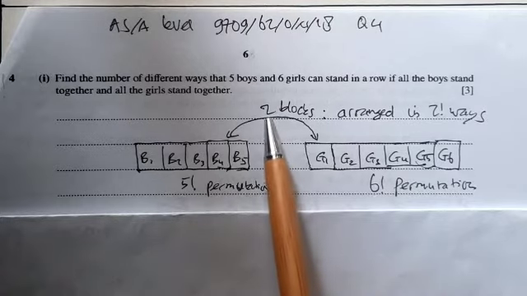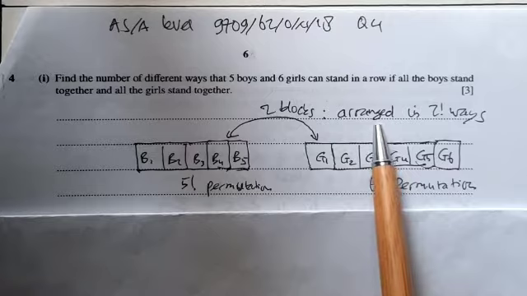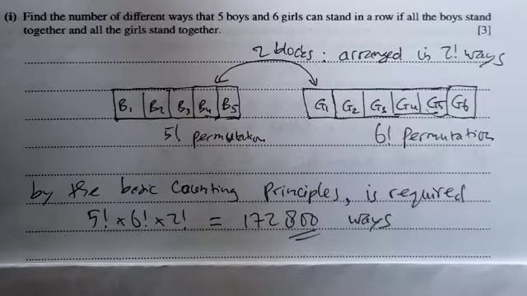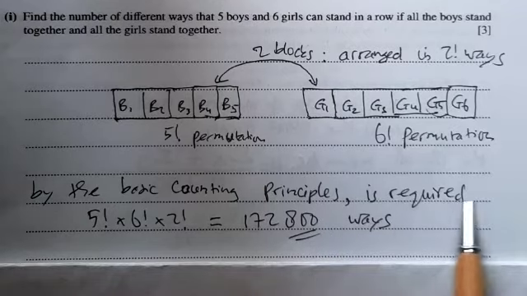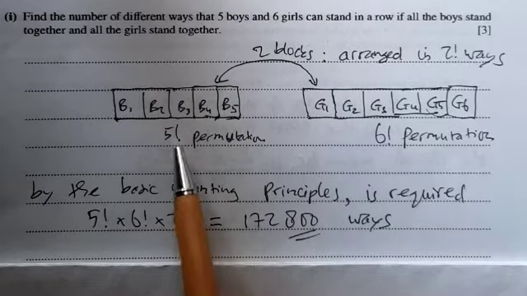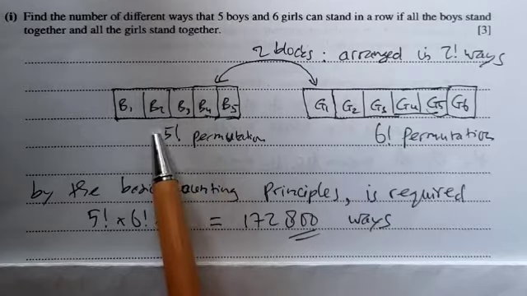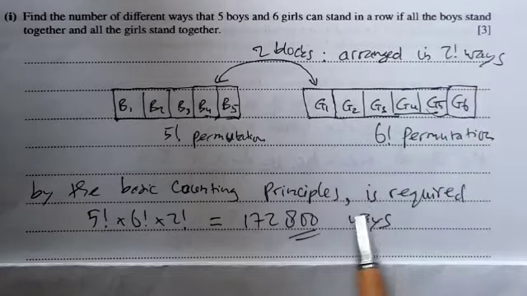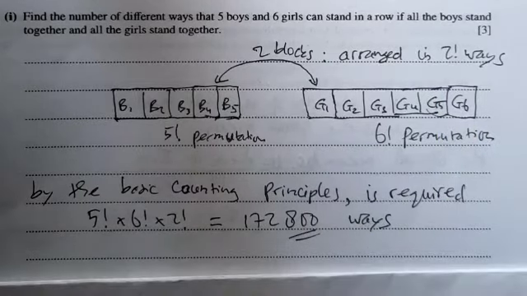Now, by the basic counting principle, the number required is 5 factorial times 6 factorial times 2 factorial ways of arrangement. Thus that is in total